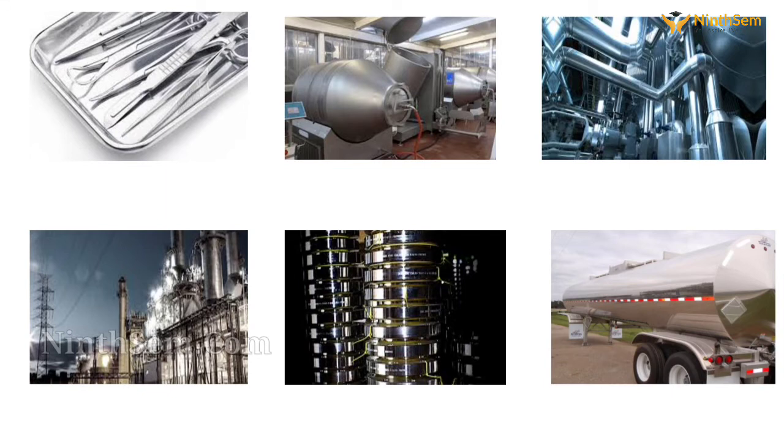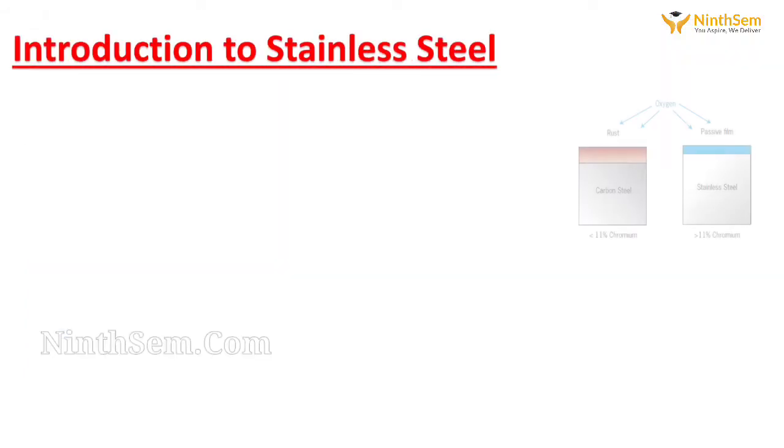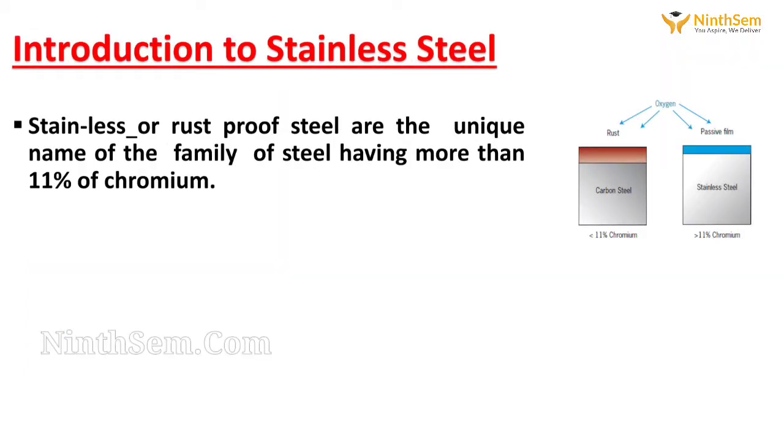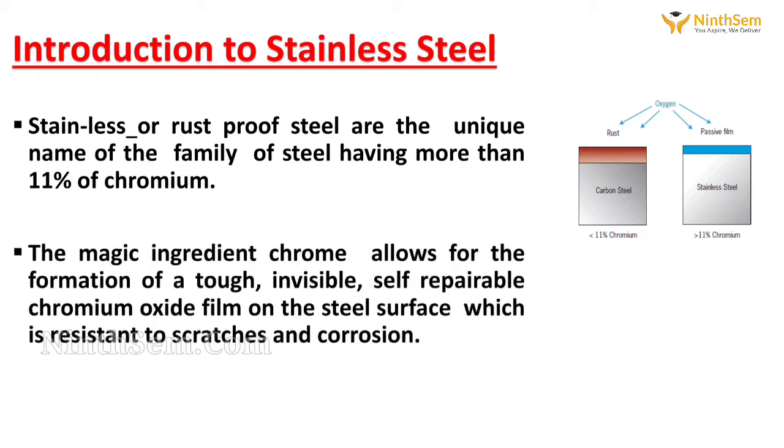steel. As the name implies, stainless or rust-proof steels are the unique name of the family of steel having more than 11% of chromium. The magic ingredient chrome allows for the formation of a tough, invisible, self-repairable chromium oxide film on the metal surface which is resistant to scratches and corrosion.